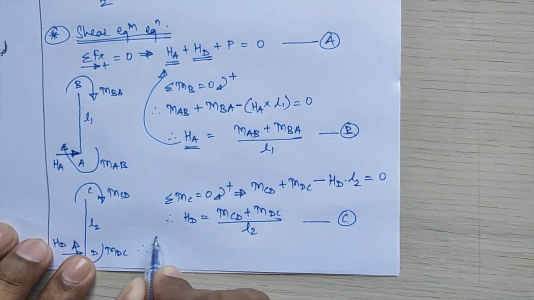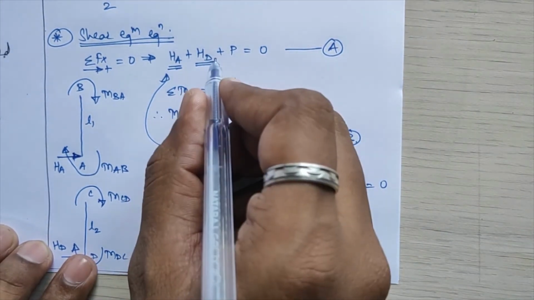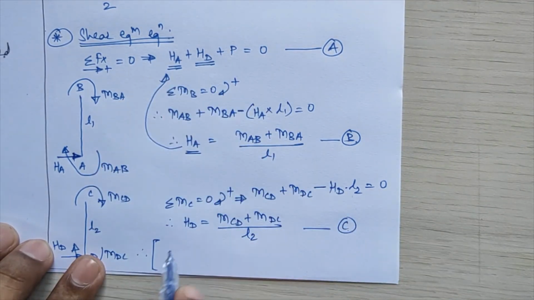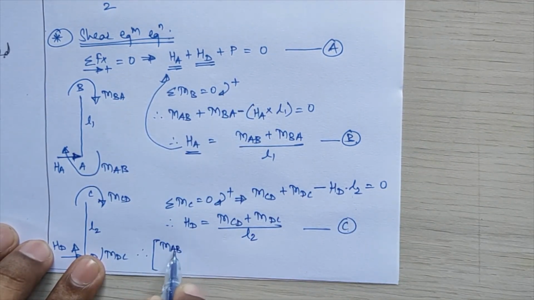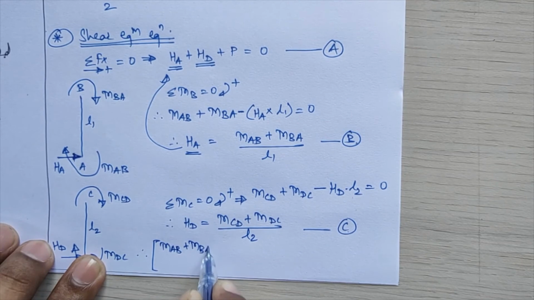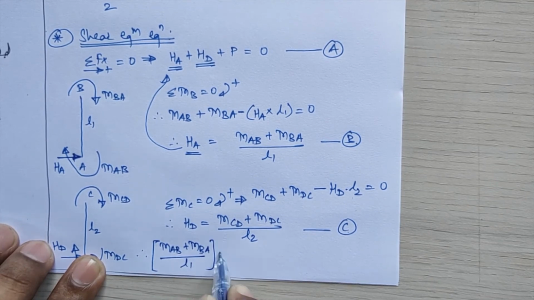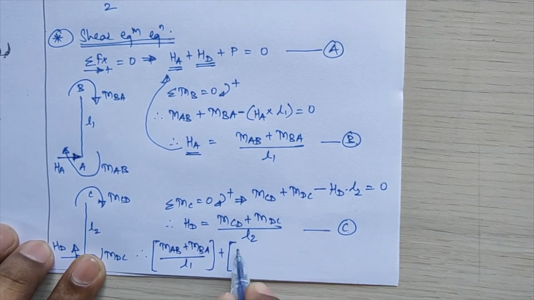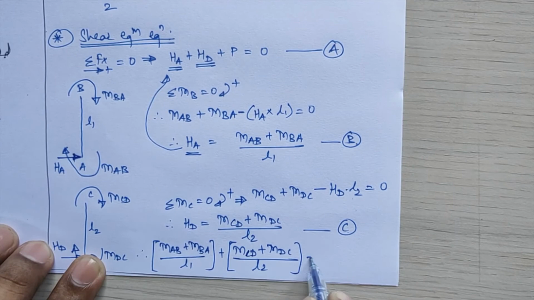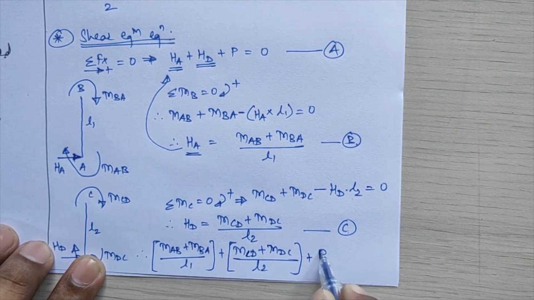The total final equation for shear equilibrium I get as MAB plus MBA divided by L1, plus the HD value, that is MCD plus MDC divided by L2, plus whatever horizontal loads are given in your numerical, is equal to 0.